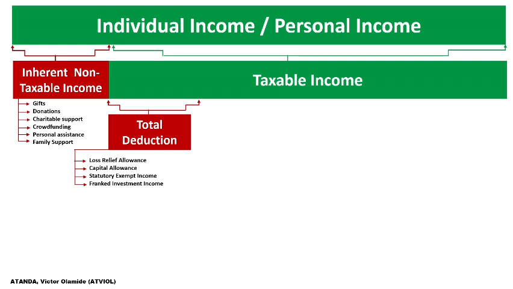We call it current year loss relief. But in a case whereby you're unable to relieve that loss in the current year, in the subsequent period, this loss cannot be relieved against other sources except the same sources where the income is incurred. So we are still going to see how these things relate, and we have the capital allowance.